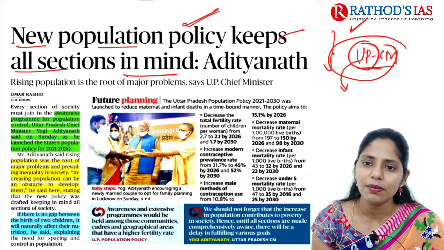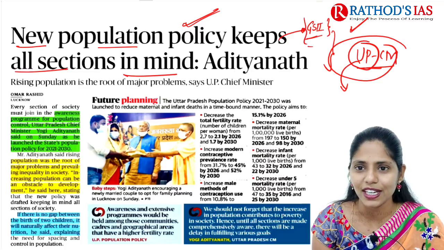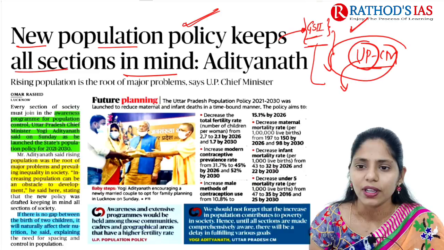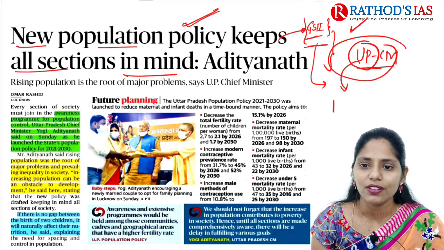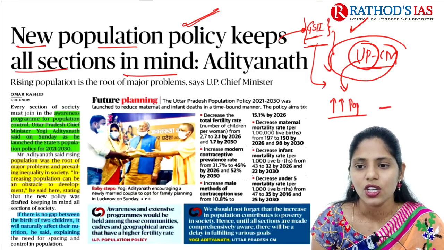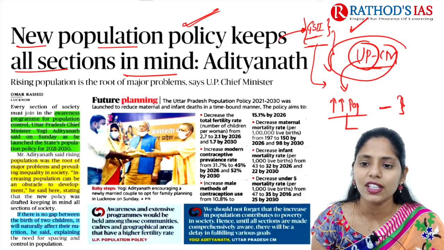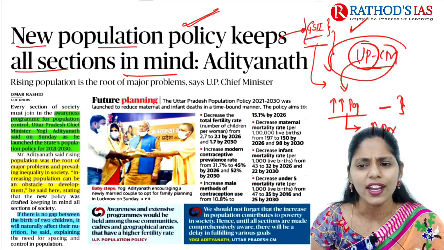This article will be important for GS paper 2 under society, because population comes under our society, right? So why do we need to talk about this topic, why do we need to control population? Whenever there is an increase in population, whatever area is present will be compacted. As well, an increase in population leads to an increase in poverty. So why does increase in population lead to poverty?